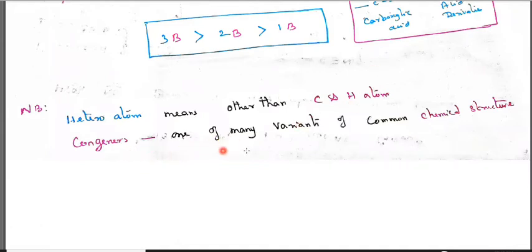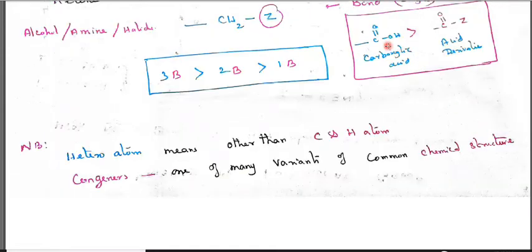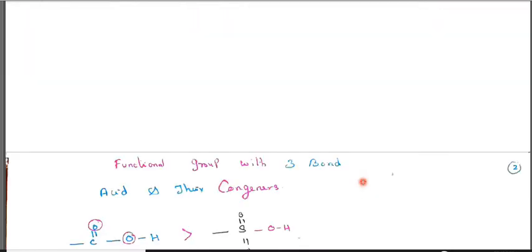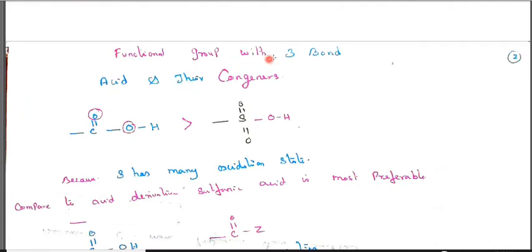Now we are going to see the congeners. Congener means one of many variants with a common chemical structure. For example, carboxylic acid will have a variety of acid derivatives. Next, we will see the functional groups with 3 bonds, the acid and their congeners. So C double bond O OH: apart from carbon and hydrogen, we should calculate the heteroatom bonds. Here 2 bonds and here 1 bond, so it is 3 bonds.